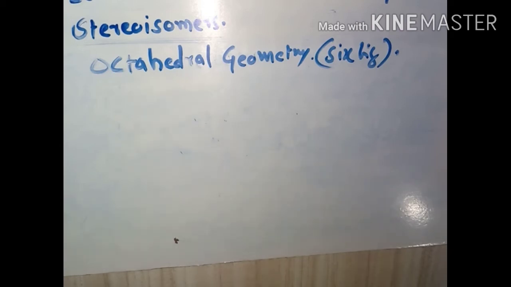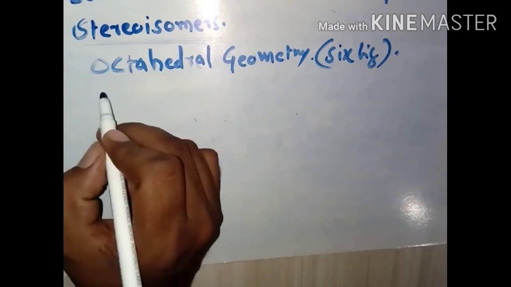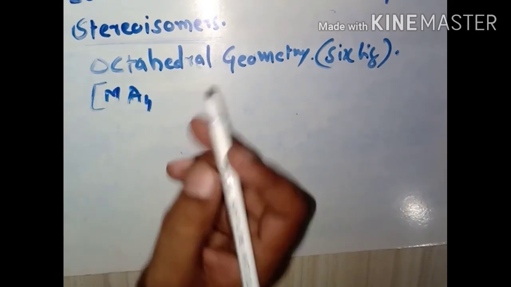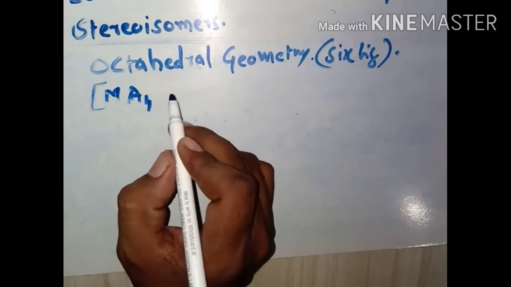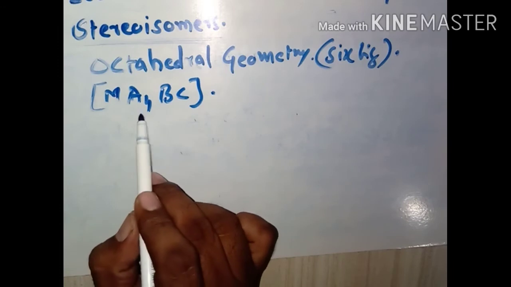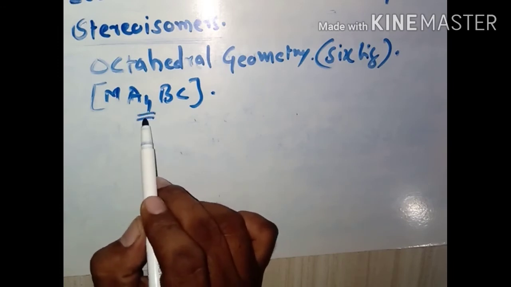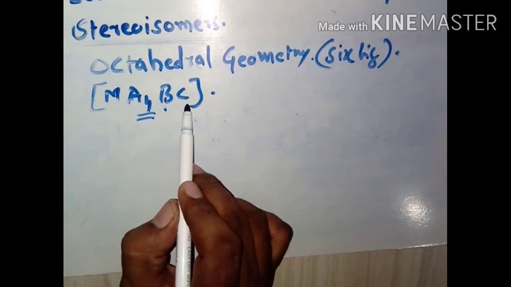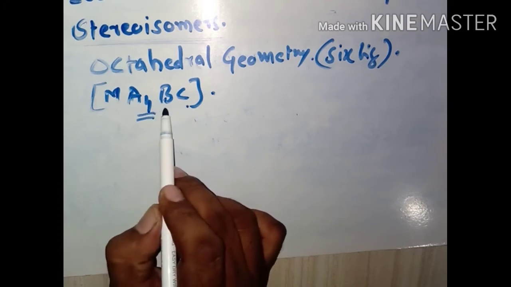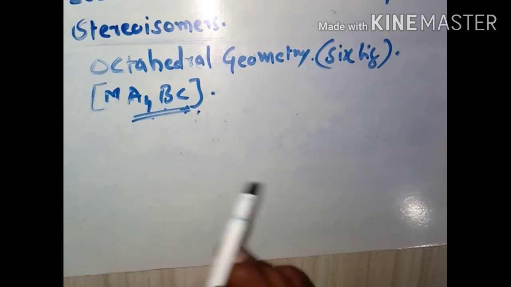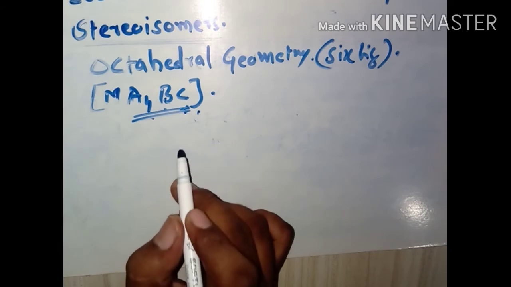Now we can take a general example, that is MA4BC. Here 4 A type of ligand, 1 B type of ligand, and 1 C type of ligand, means 4 plus 1 plus 1, that is 6 ligands are there in such a complex.